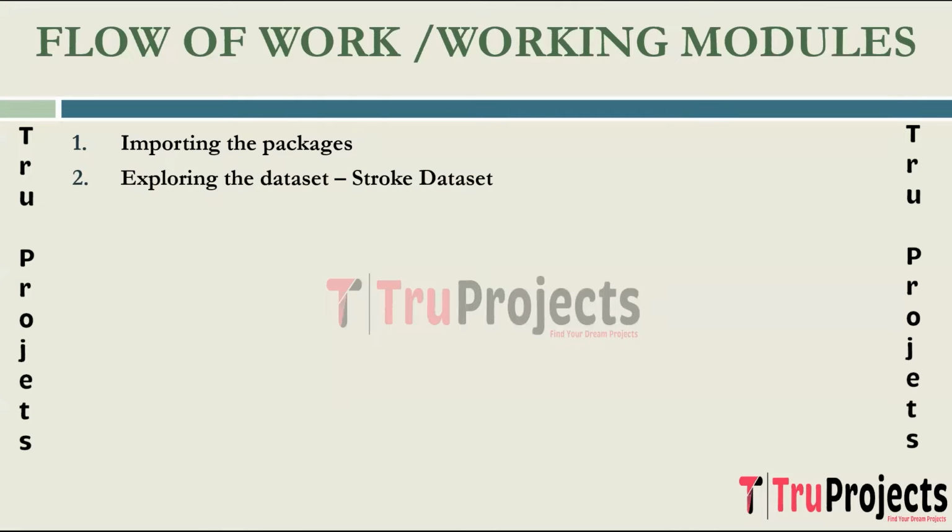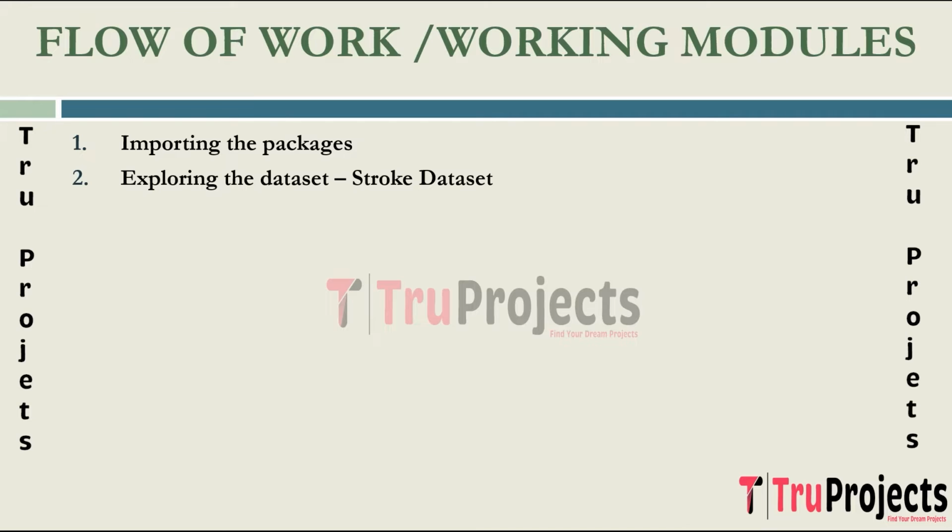The next step is exploring the dataset. The stroke dataset contains health-related information including gender, age, hypertension, heart disease, marital status, occupation, residence type, average glucose level, BMI, smoking status, and stroke occurrence. Each entry is uniquely identified by an ID, where each patient is uniquely identified by an ID.